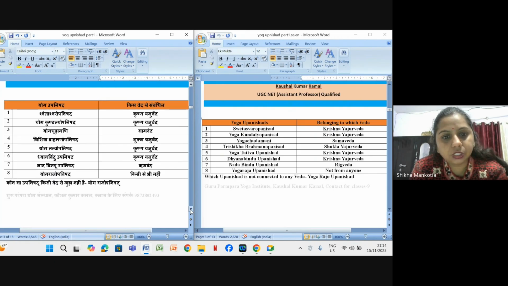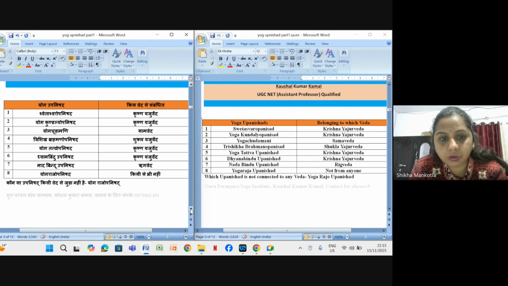First is Shwetashwatar Upanishad, taken from Krishna Yajurved. Yog Kundali Upanishad, that is also Krishna Yajurved. Then Yog Chudamani, that is from Samved. So first two, Krishna Yajurved, then Samved.